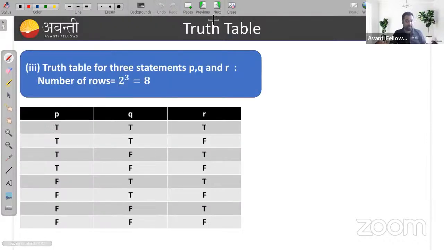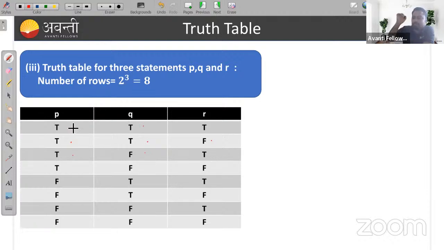If you have three statements, normally 60% of questions are asked with two statements. If your luck is not good, then you will get questions with three statements also, but it will be lengthy and take time. So if you have three statements like P, Q, R, what are the possibilities?